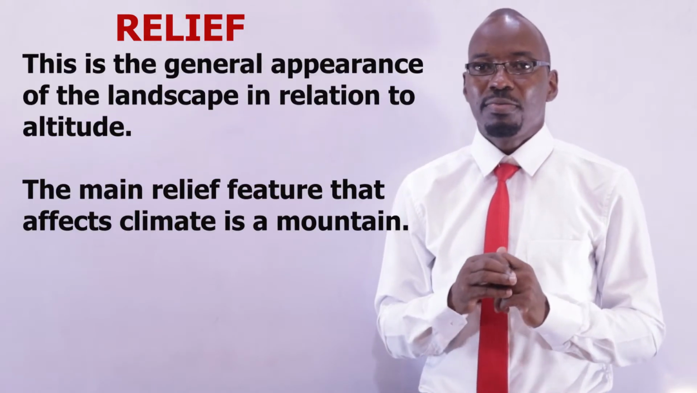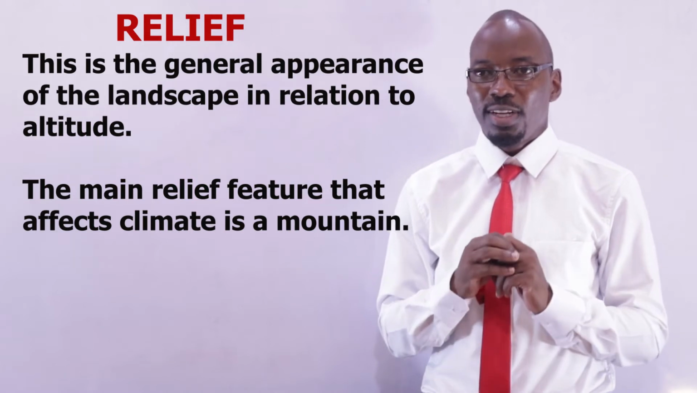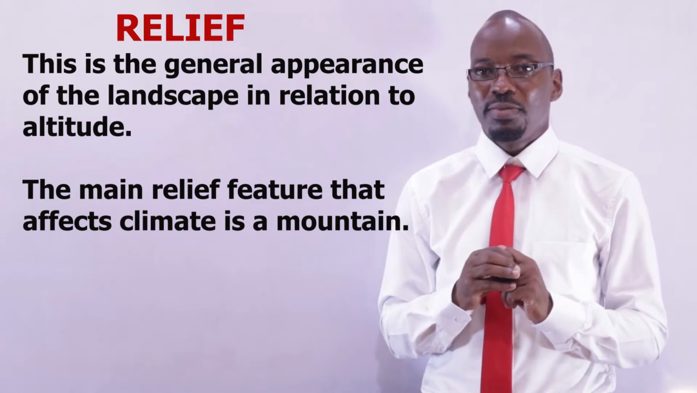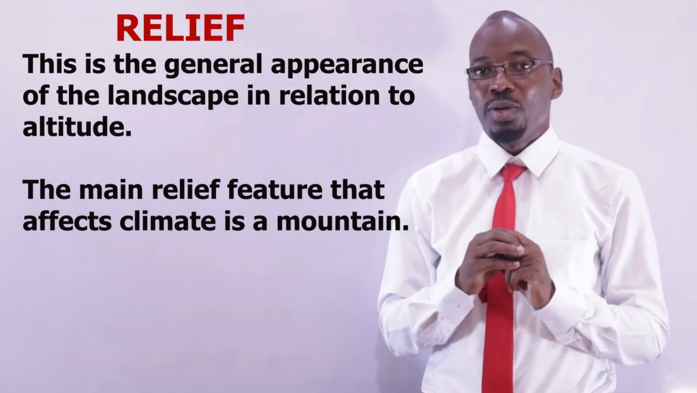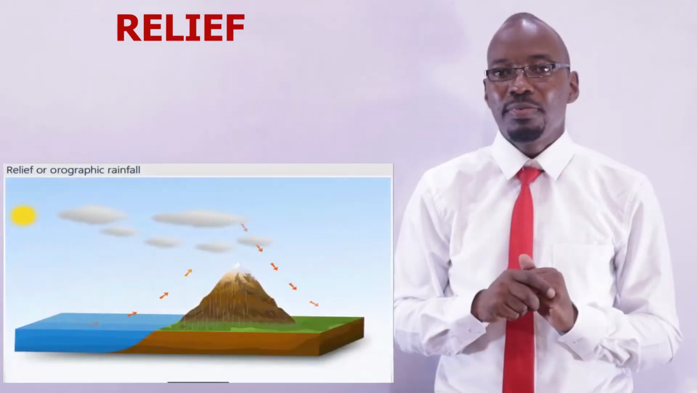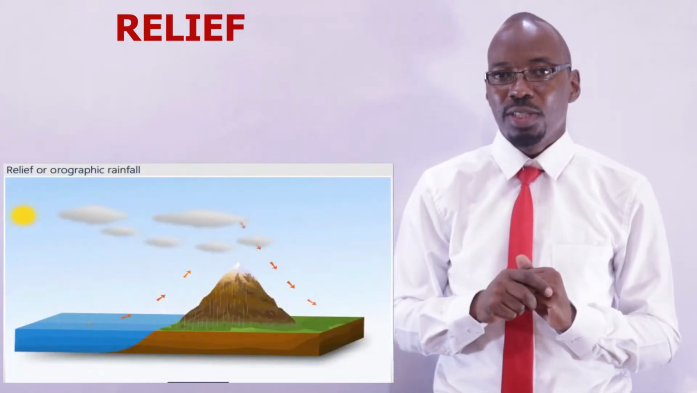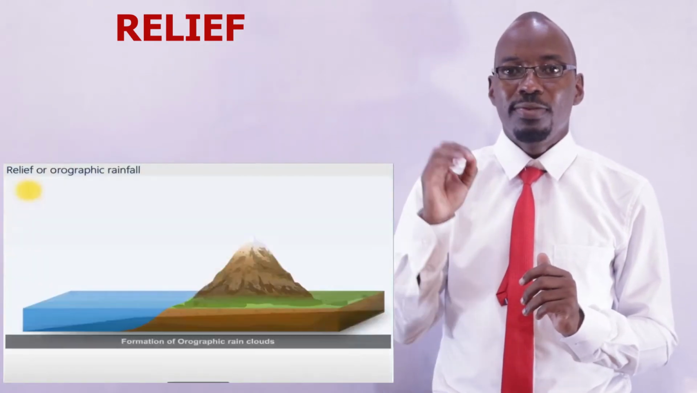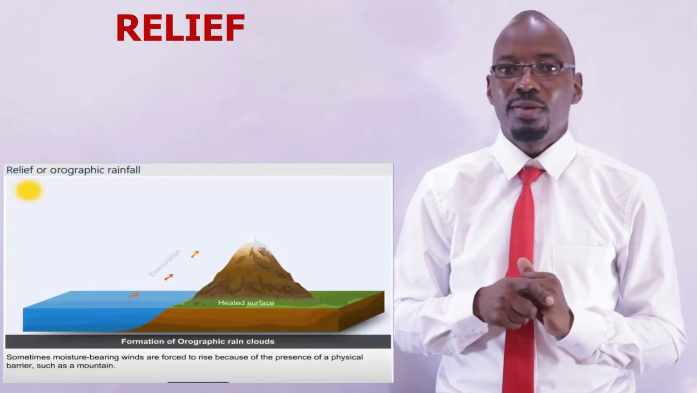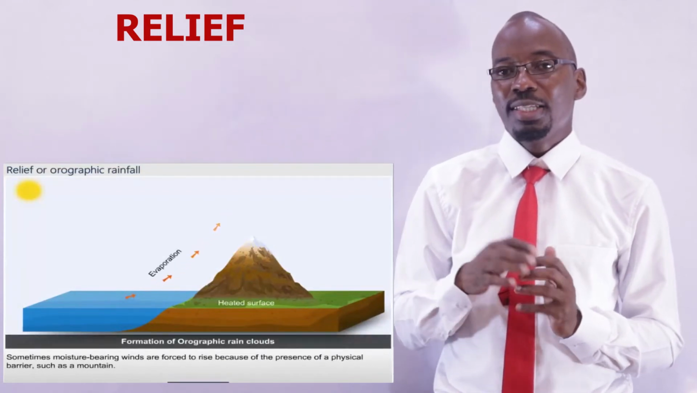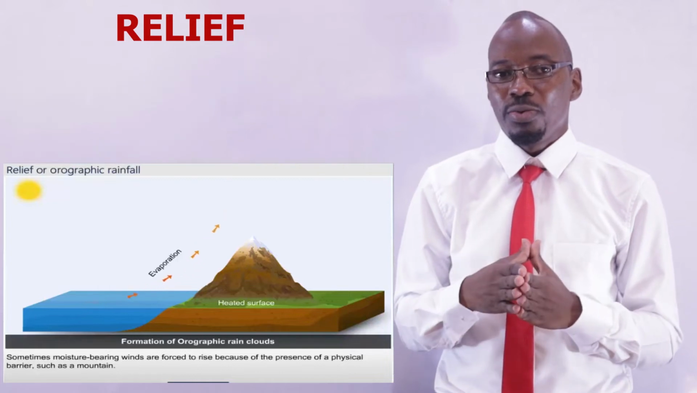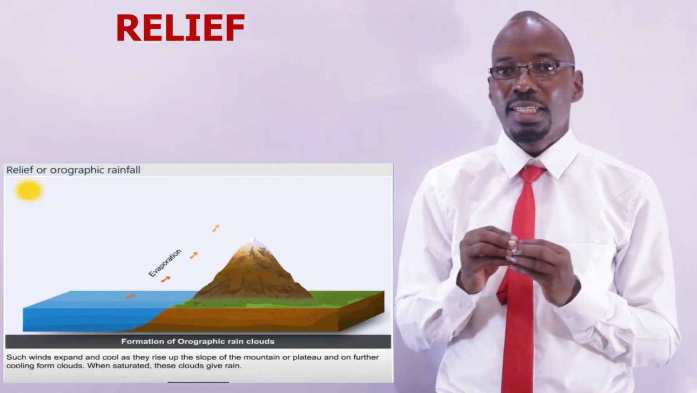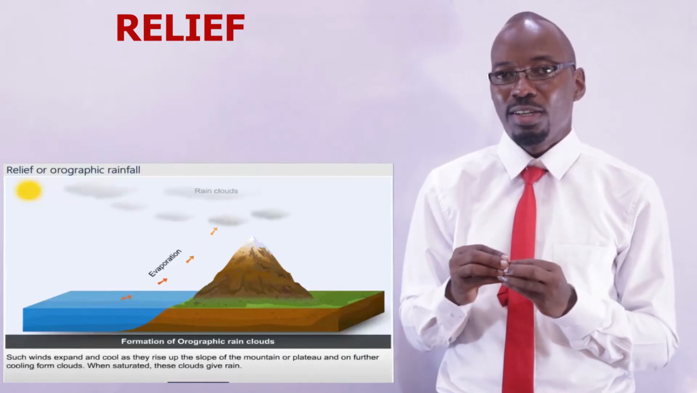The term relief means the general appearance of the landscape in relation to altitude. And the main relief feature that affects climate is a mountain. When wind blows across the land and reaches mountain areas, they are forced up the mountain. If these winds are moist, they are condensed, and then they influence the formation of rainfall on that side of a mountain. On the other side of a mountain, the descending winds are cool and dry. These winds discourage the formation of rainfall on the other side of a mountain.